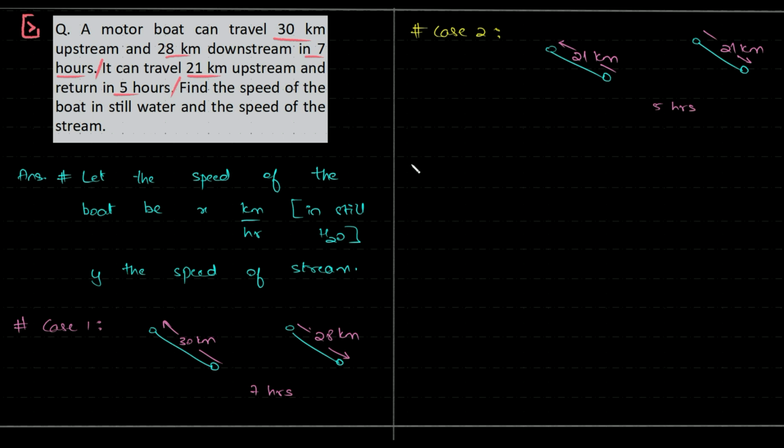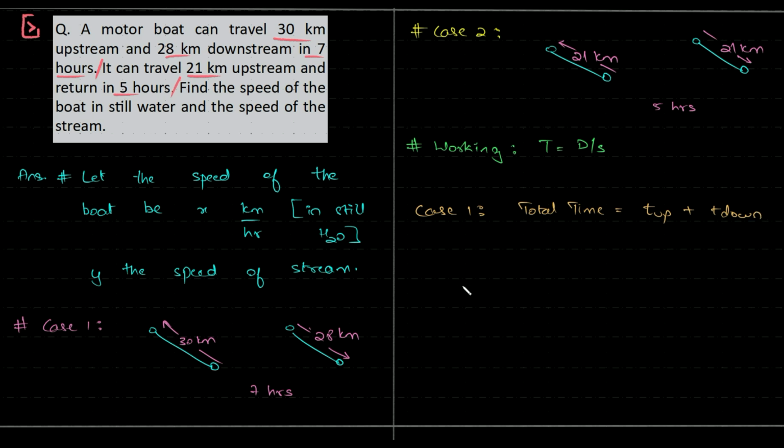Right, guys? And now on to the working. So the formula used over here is time is equal to distance by speed. Okay, so we have case 1. So total time is equal to time for upstream plus time for downstream.